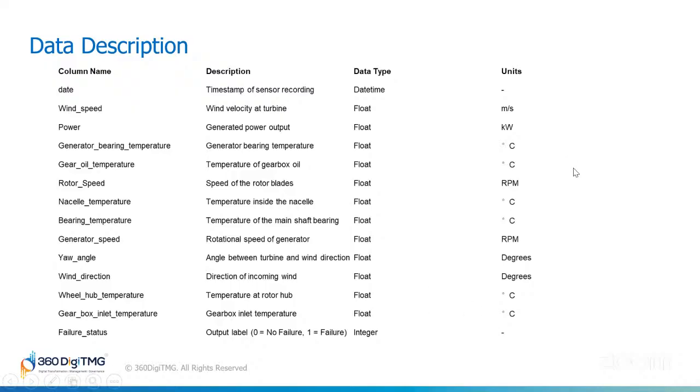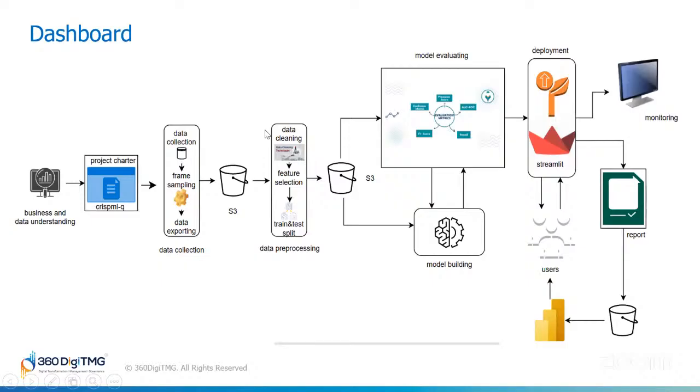Let me take you to the architecture. Basically, in this case, the first thing we will do is try to understand the business and the data. That is the first phase. Once we understand the business and data, we will see something called a project charter.